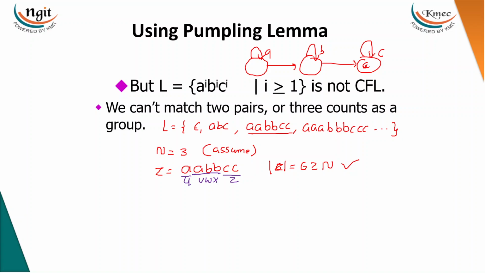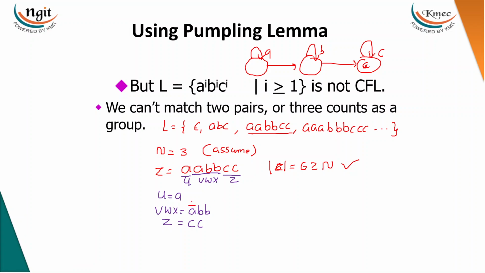You may get a doubt, can't we take z as epsilon, u as epsilon? Yes, there is no restriction at all. Let me go with this. What is u here? a. What is vwx here? abb. And what is z here? cc. Again we have to divide this vwx as v, w, x, but the condition is that vx together should not be epsilon.